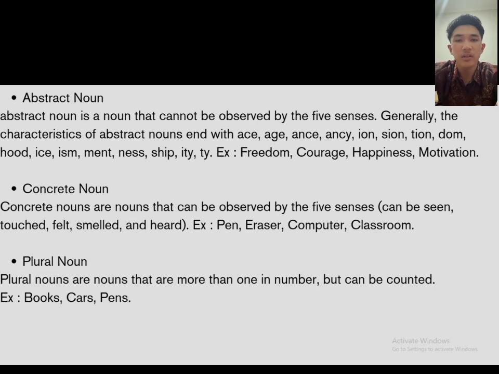Concrete noun. Concrete nouns are nouns that can be observed by the five senses: can be seen, touched, felt, smelled, and heard. The example: pen, eraser, computer, classroom. Plural noun. Plural nouns are nouns that are more than one in number, but can be counted. The example: books, cars, pens.